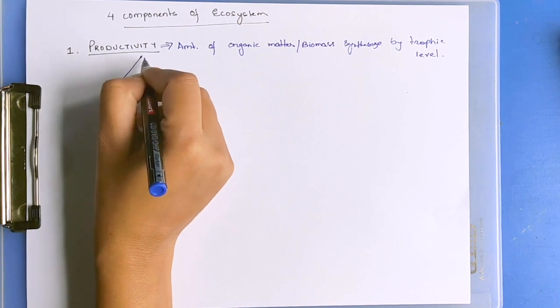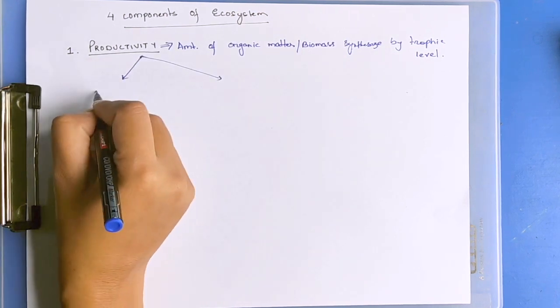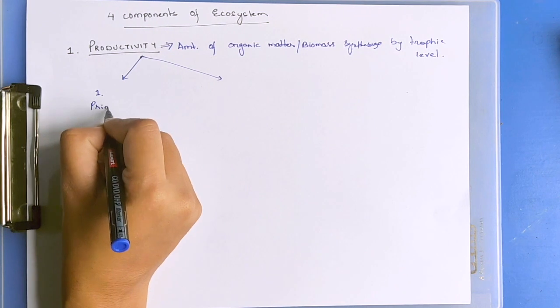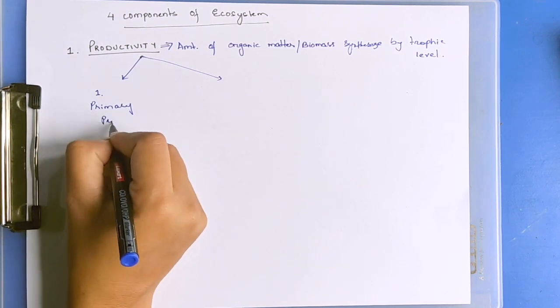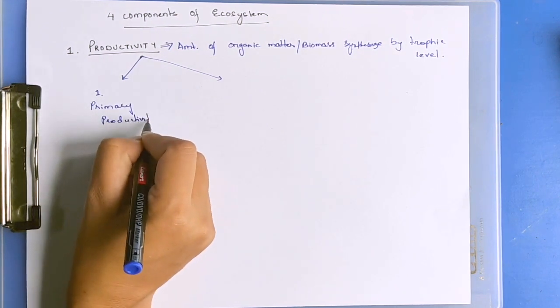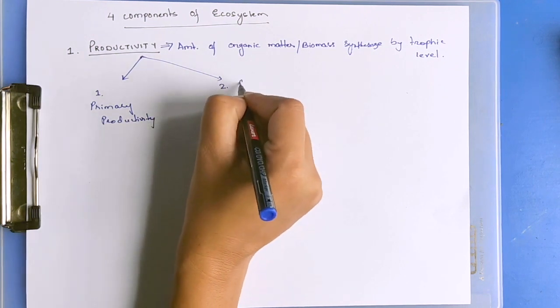The two types of productivity are: number one, primary productivity, and number two, secondary productivity.